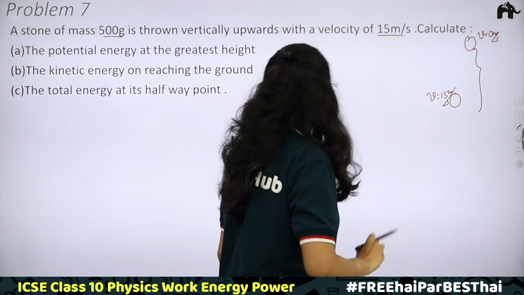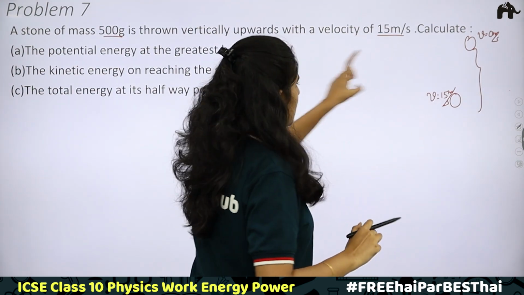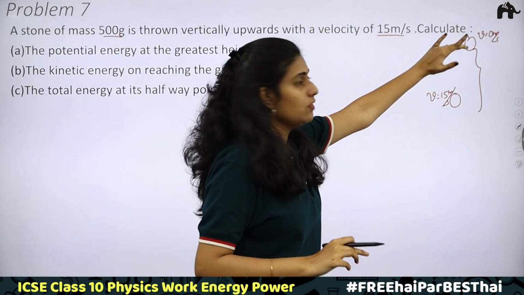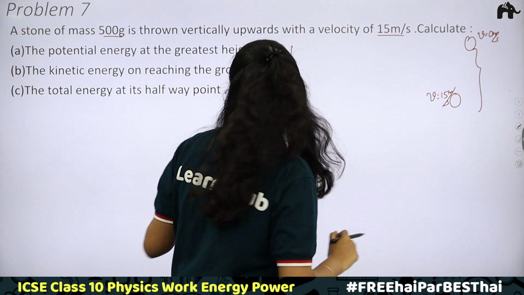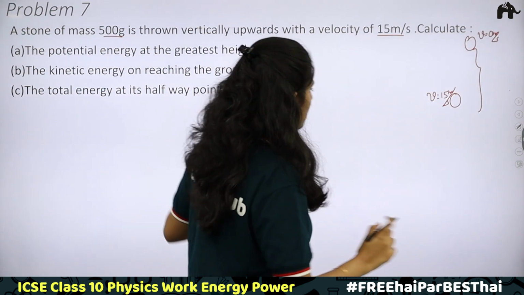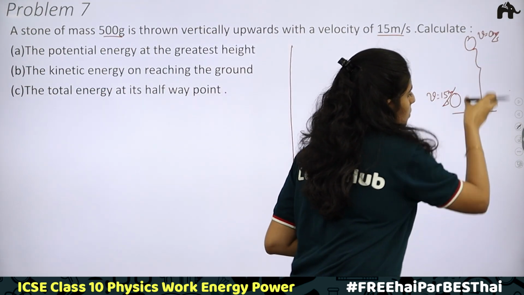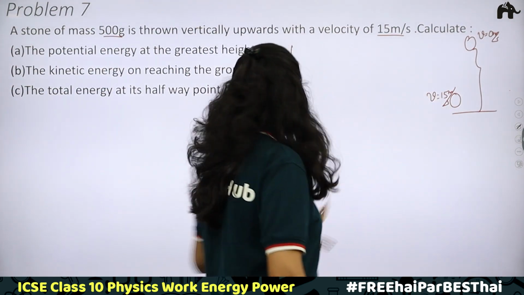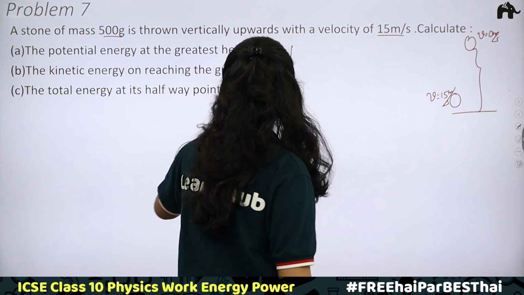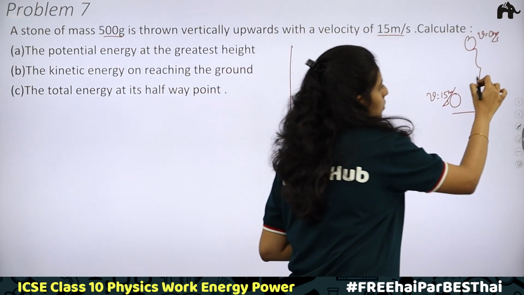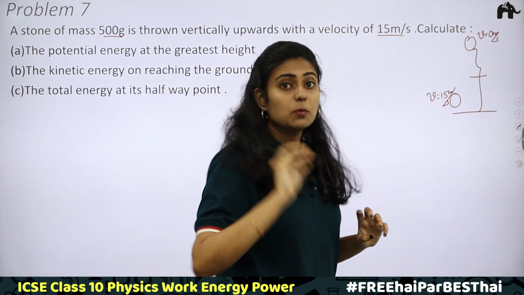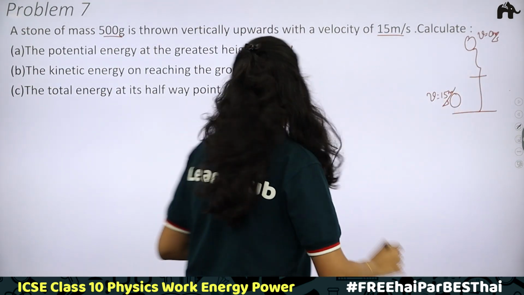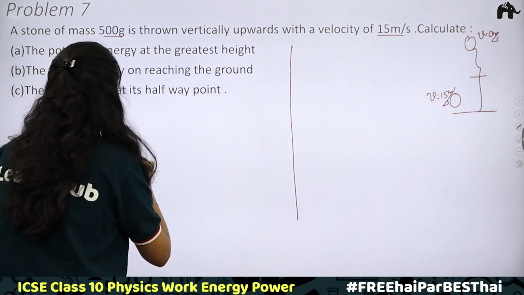Now we have to find the potential energy at the greatest height, at the maximum height, when velocity will become equal to 0. Then we have to find the kinetic energy on reaching the ground. When the ball touches the ground, what is its kinetic energy? This we need to calculate. And also we have to find the total energy at its halfway point. At the midway, it will be having both potential energy and kinetic energy. So we have to find the total energy. Let's first find the potential energy at the greatest height.